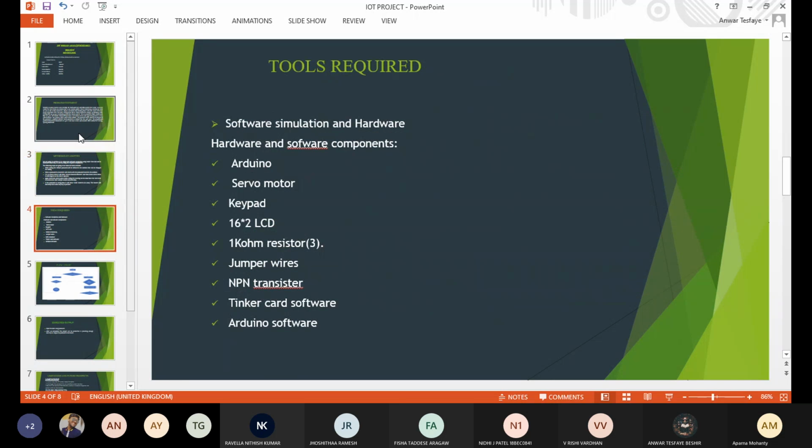The tools which we are going to use in this project are, first, Arduino and servo motor. We are going to use a keypad, a 16 by 2 LCD, a one ohm resistor, jumper wires, and an NPN transistor. Tinkercad software and Arduino software will be used.